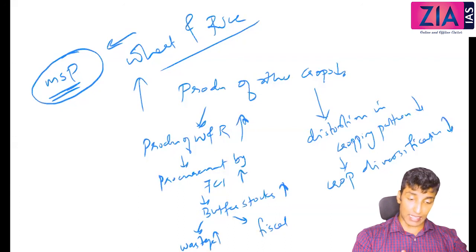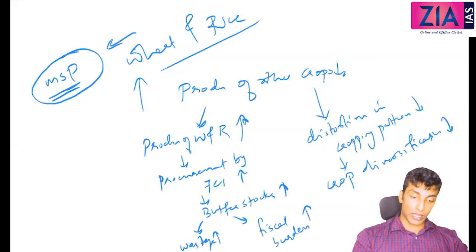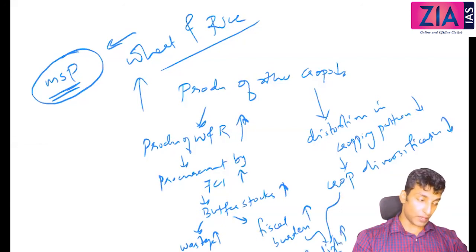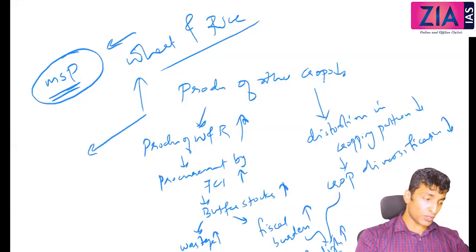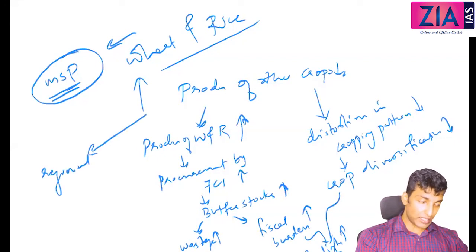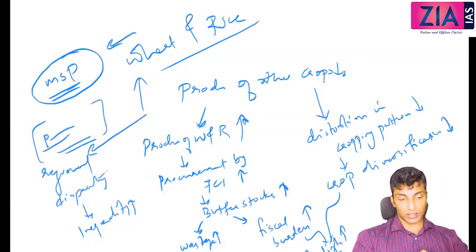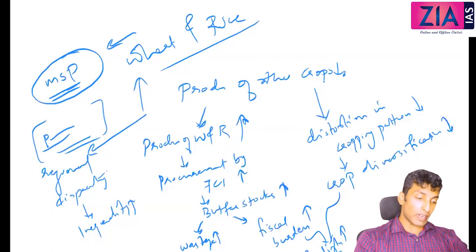Also this is a fiscal burden, right? You need to procure so much. It is actually going as subsidy only. So this is a fiscal burden. Now all these put together, you can say it will lead to food inflation. Ultimately food price will go up. Apart from that, this will also lead to regional disparity, and also inequality will increase. How? Specific regions like Punjab and Haryana use all these green revolution advantages, so they go for large scale production, so there will be a regional disparity and that will increase the inequality.